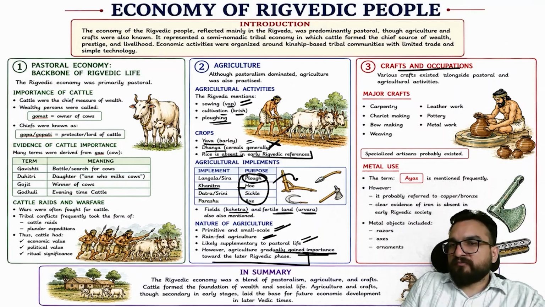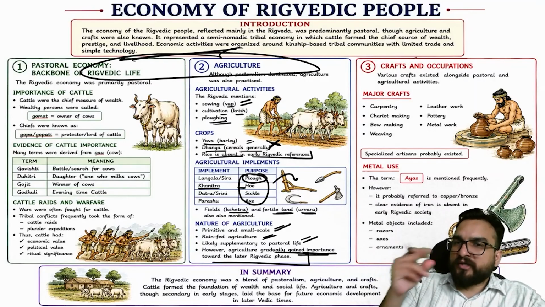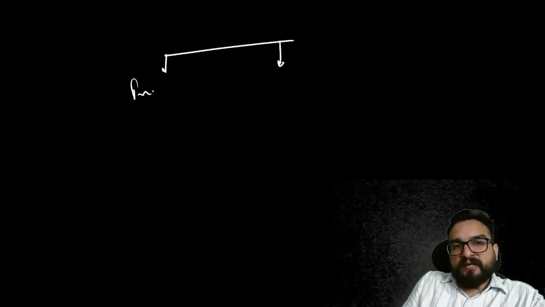Crafts and occupation. Along with the economy, three parts are coming. One is the basic, second is your crafts and occupation, and third one is trade and commerce. These three dimensions you will be thinking of in economy always. What is the primary occupation?